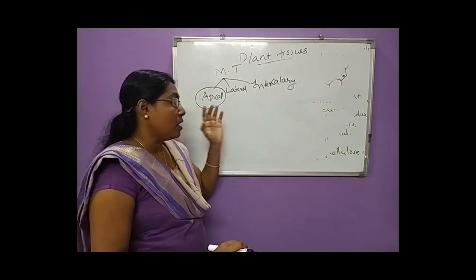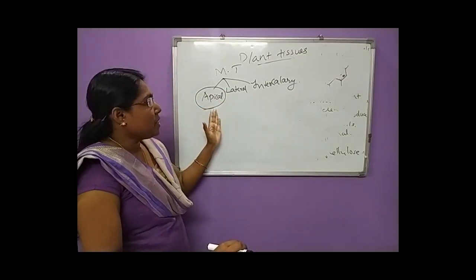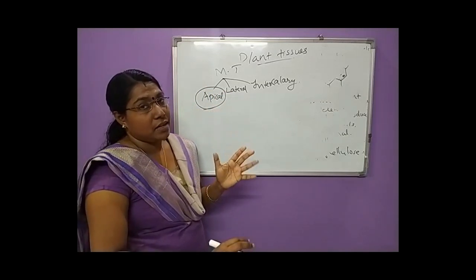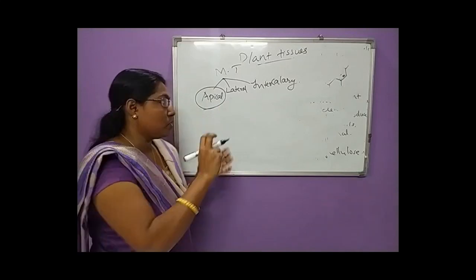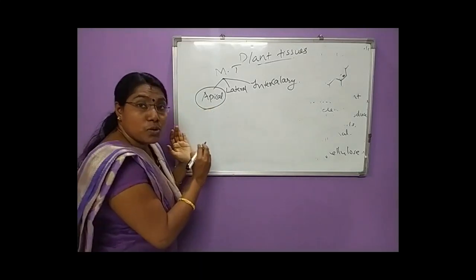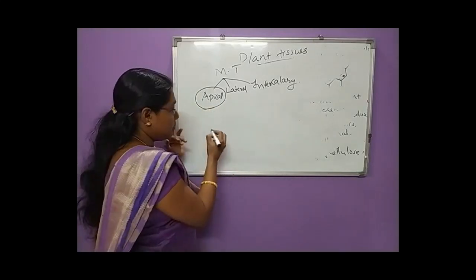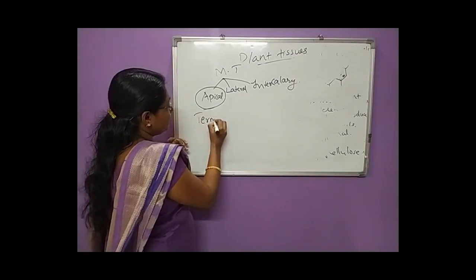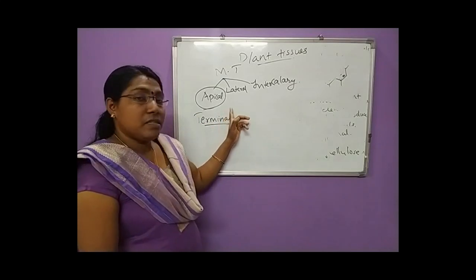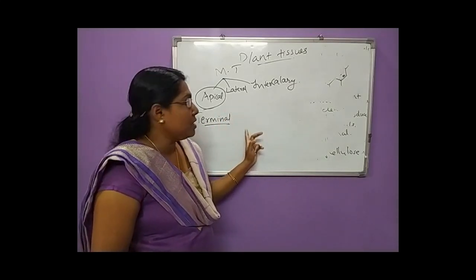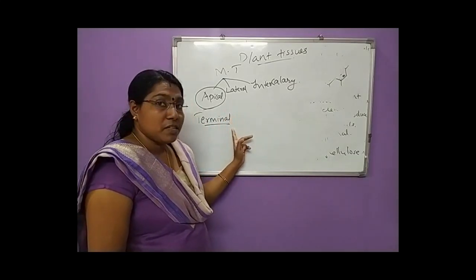These apical meristems are seen at the tip of the plant body or at the growing point of the plant body. So this type of meristem is also known as terminal meristem. That is apical meristem; the other name is terminal meristem.